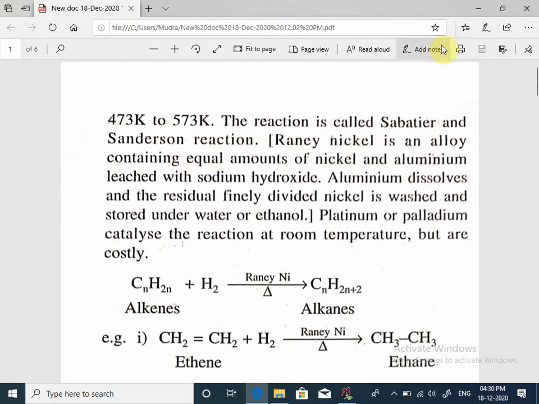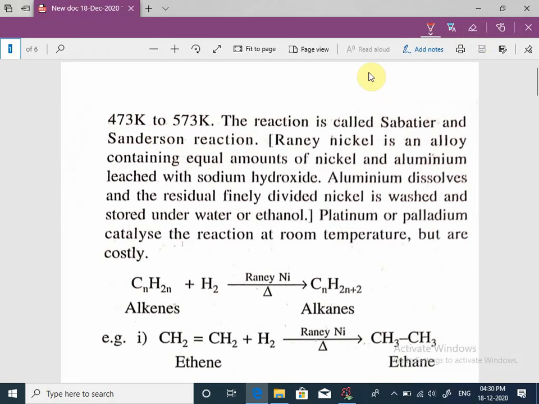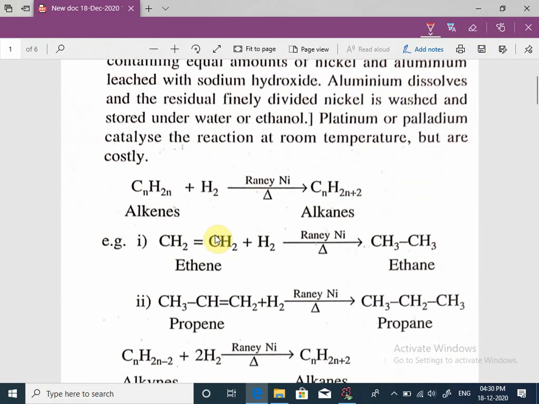First method is hydrogenation of alkene.